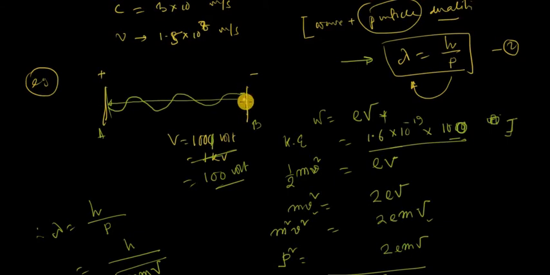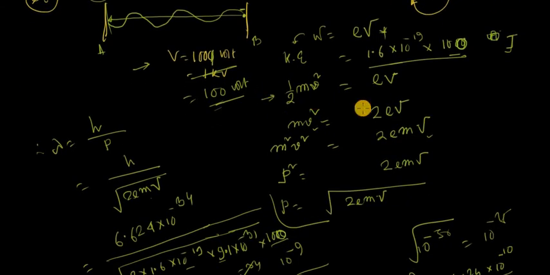When the electron is moving across this potential difference, the work done by the field is given by work done = charge times potential difference. Since the electron is moving towards the positive plate, the work done by the force is converted into kinetic energy, given by half mv squared, which is nothing but eV.